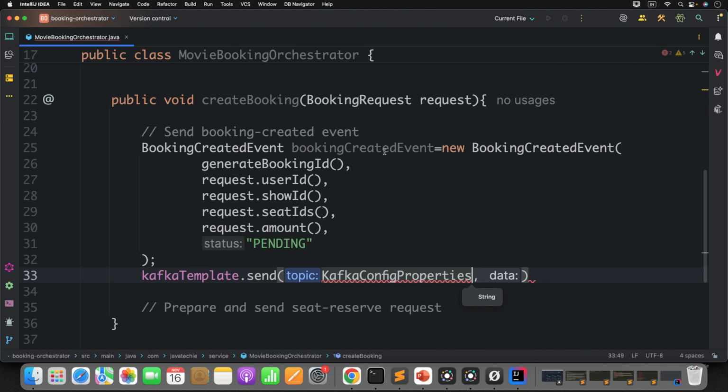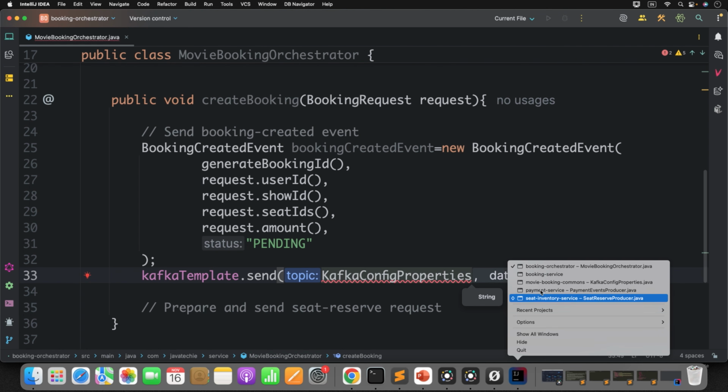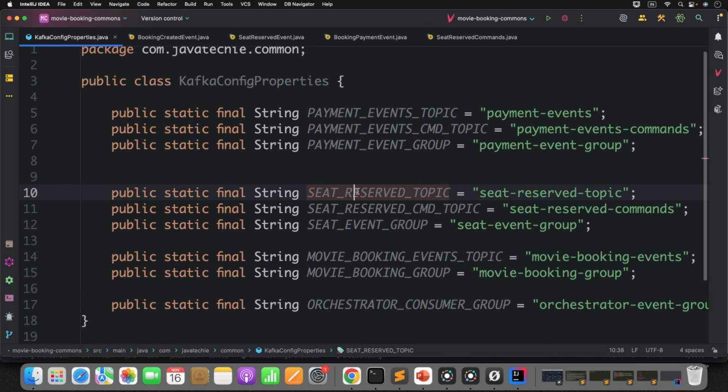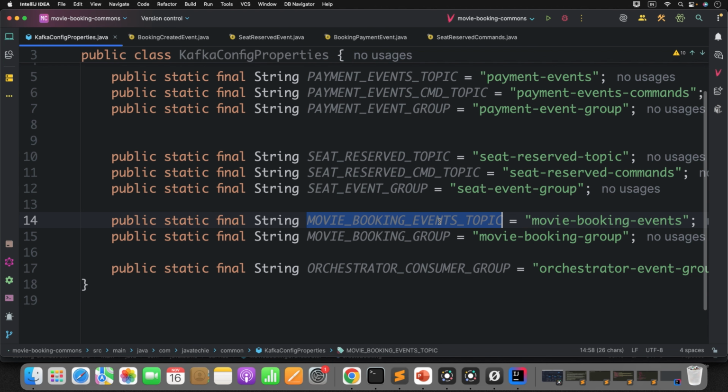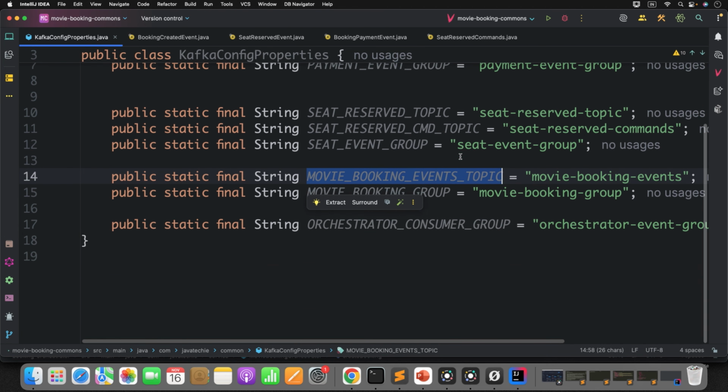If you go and check here, we have defined all the topics and their consumer groups. For the booking event topic, you can use this class that we already discussed in Saga Choreography. I don't want to reiterate what is there in this commons again. So you can use this commons jar to get all the topic and group information.